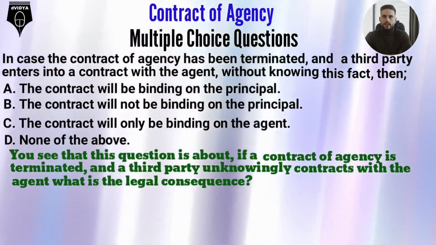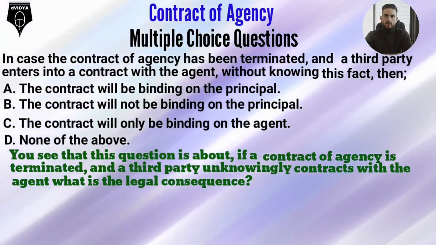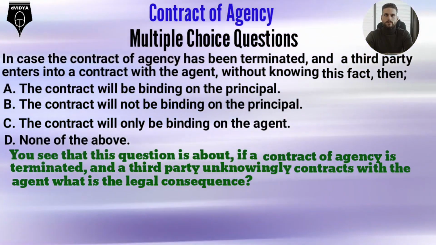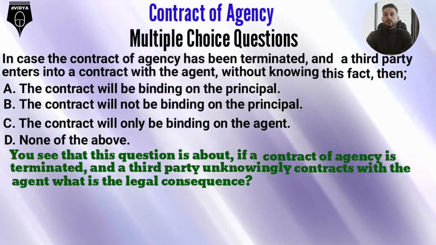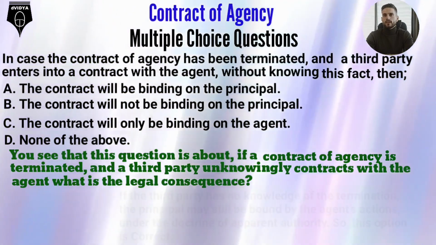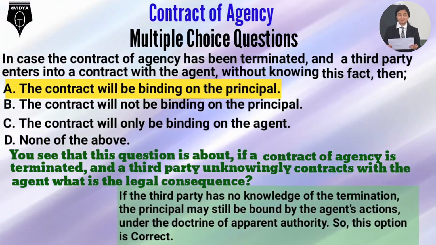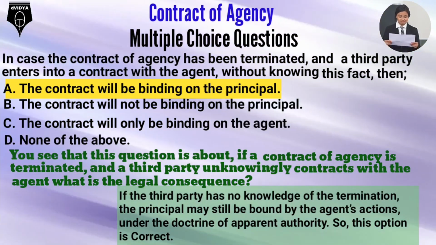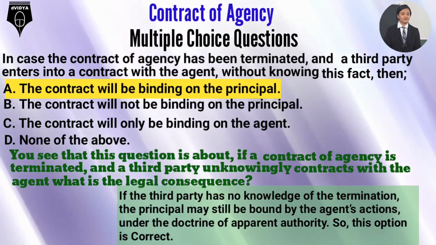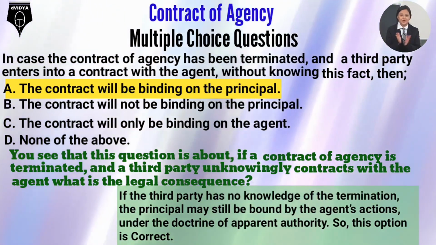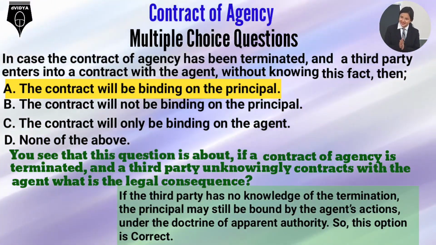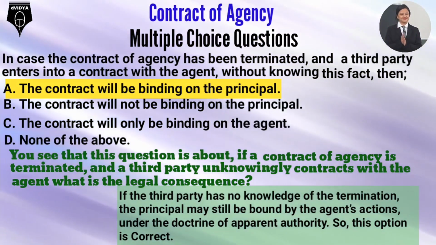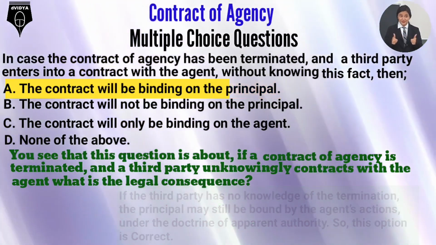You see that this question is about if a contract of agency is terminated and a third party unknowingly contracts with the agent, what is the legal consequence? Option A. The contract will be binding on the principal. If the third party has no knowledge of the termination, the principal may still be bound by the agent's actions under the doctrine of apparent authority. So, this option is correct.